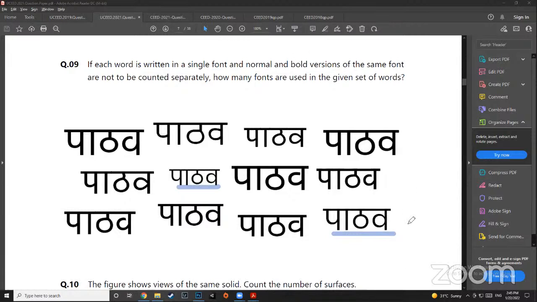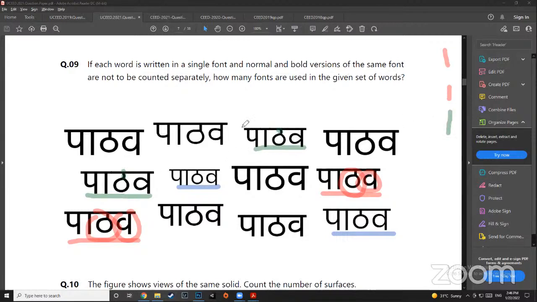So I'm using one color for that. Then you can see that these two are similar. You can look at this th and this th, and you can look at this v and this v. They are of the same font, right? So we got one red, one blue. Then we have, let's take green. Are these two same? They are, right? You can see this curve. You can see this curve. So we have one more.